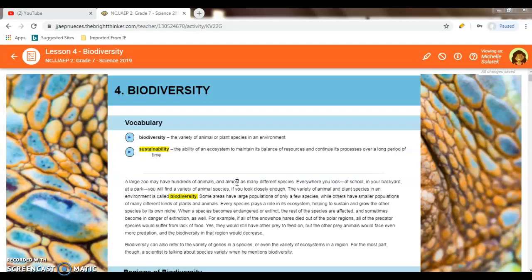So with biodiversity, it can also refer to the variety of genes in a species, or even the different types of varieties of an ecosystem in a region. For the most part, though, a scientist is talking about the species variety when he mentions biodiversity.